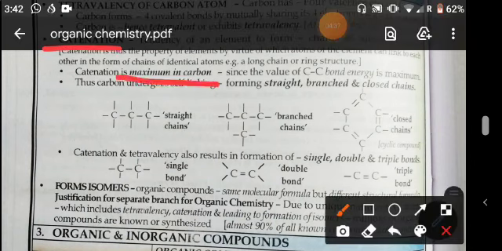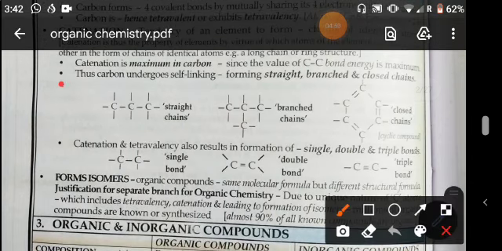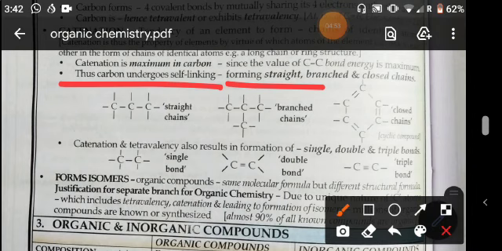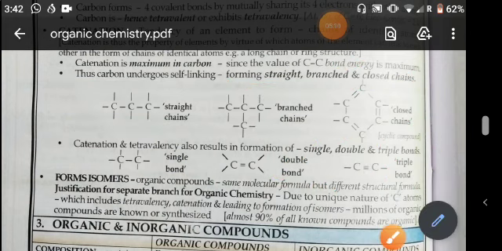Catenation is maximum in carbon, since the carbon-carbon bond energy is maximum. Thus carbon undergoes self-linking, forming straight, branched and closed chains. See here, this is the straight chain, this is the branched chain and the closed chain is given here. This is the example of benzene, C6H6.